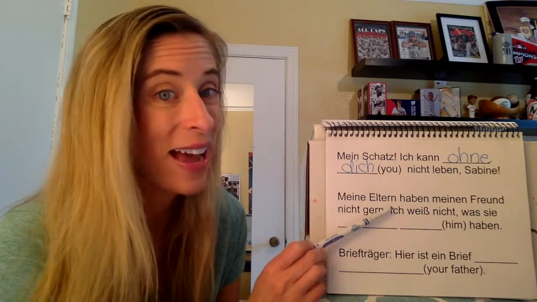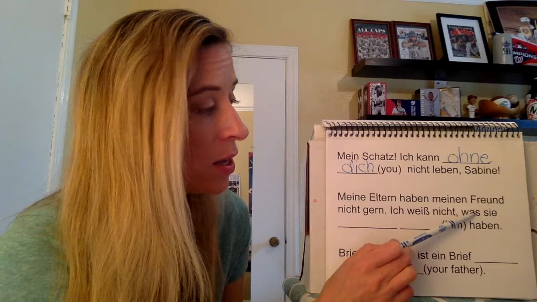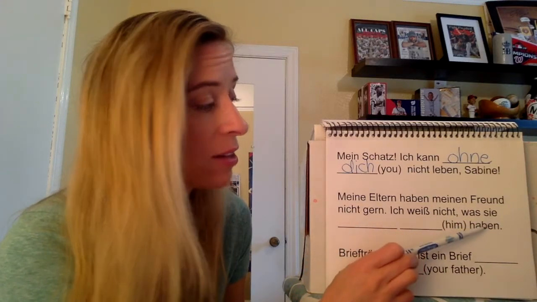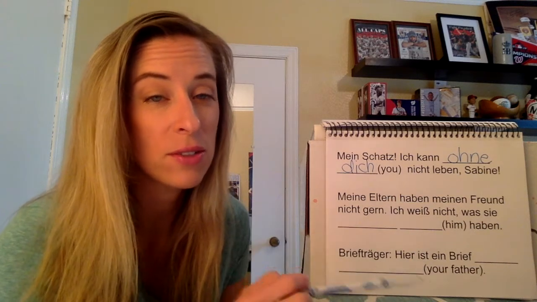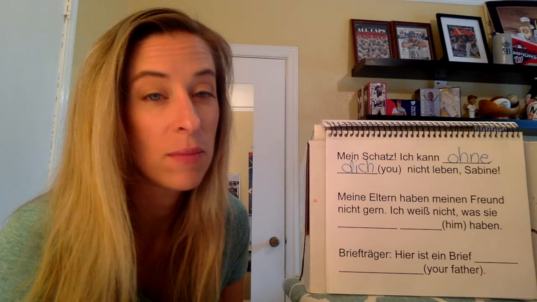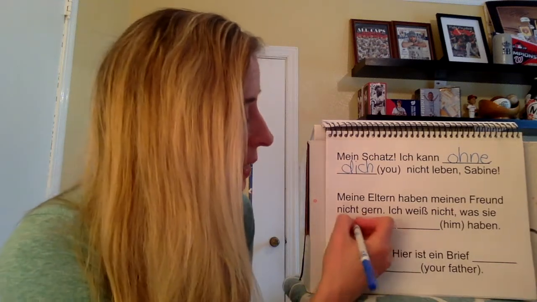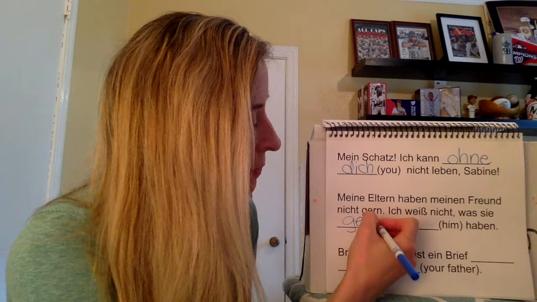Ich weiß nicht, I don't know what they, look at the end, have. Go through your list: through him, for him, against him. Would that make sense? I don't know what they have against him. They don't like him. Why not? So against is gegen.